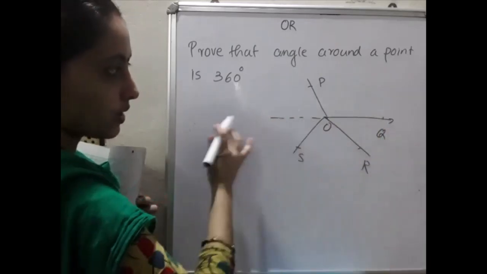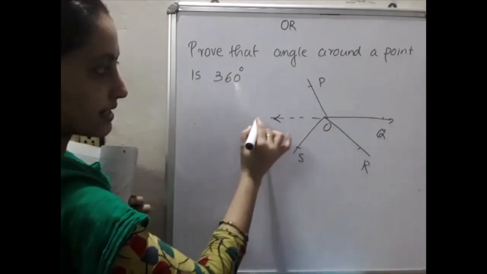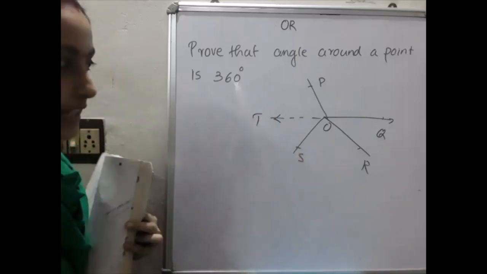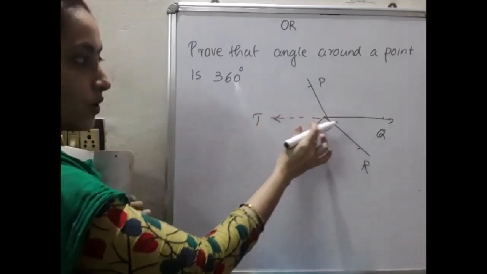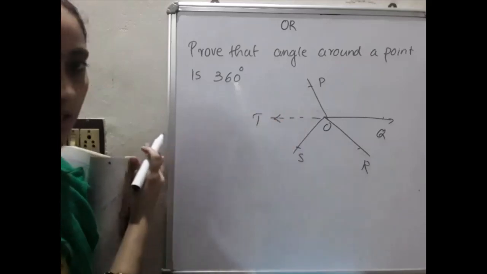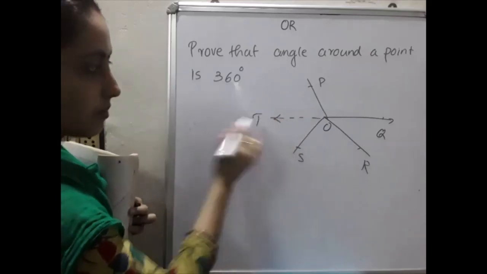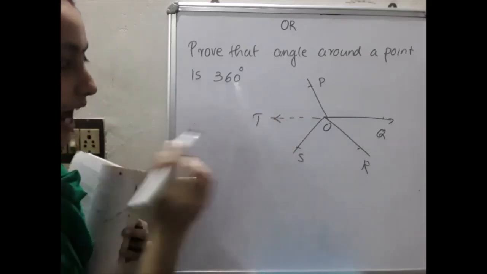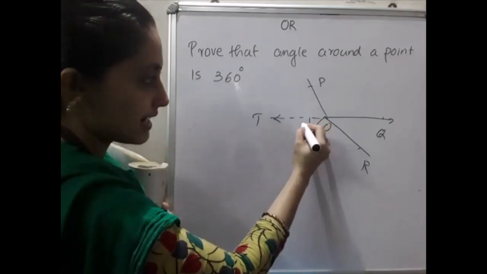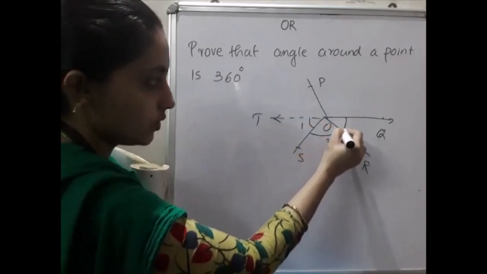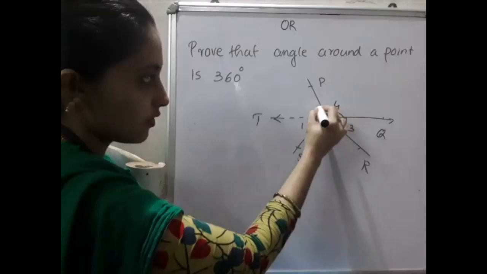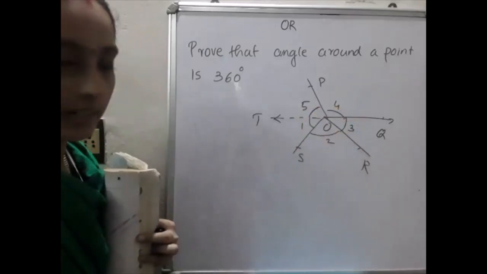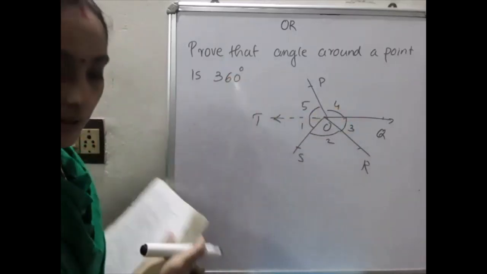OQ is extended or produced backward and we mark the point T. Okay, I will mark the angles, that is easy for you. Angle 1, angle 2, angle 3, angle 4, angle 5. Clear? So around the point I will mark the angles.